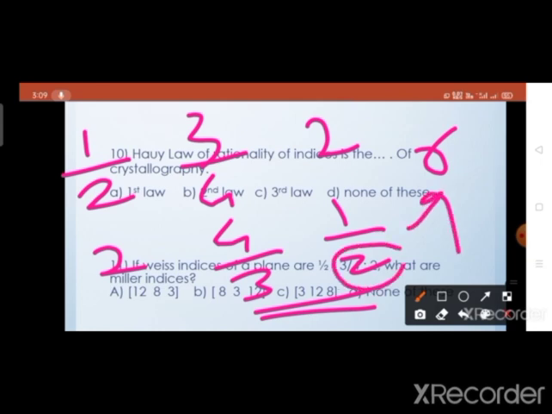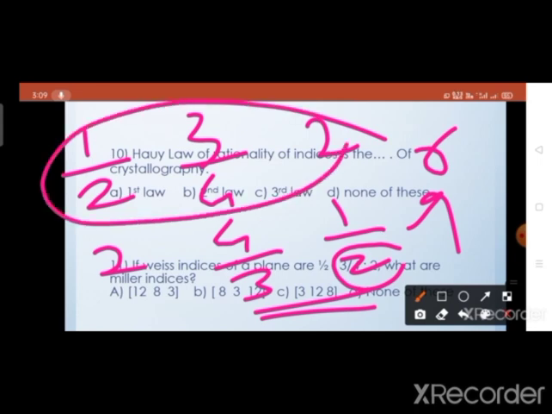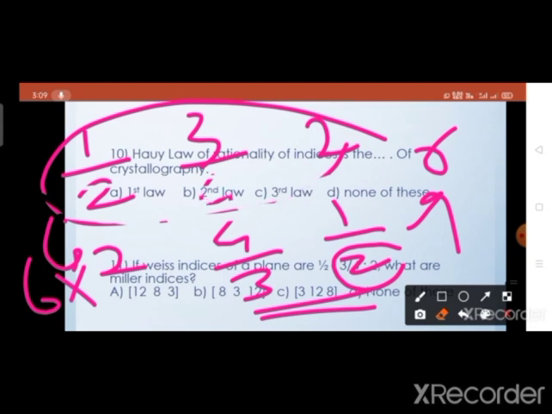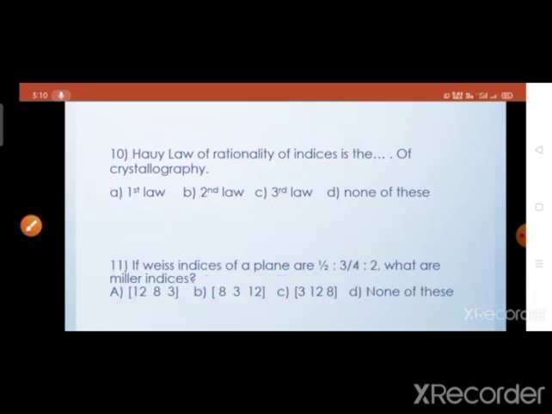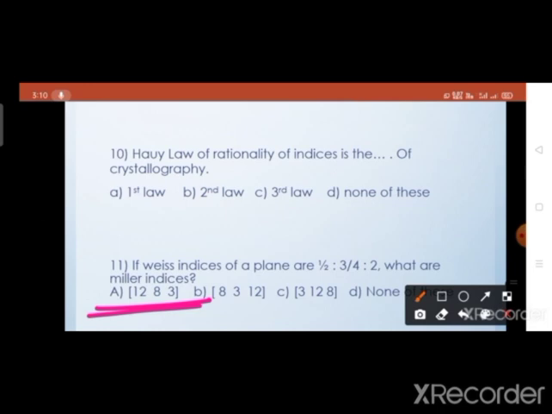So we have to multiply these by 6. 6 into 2 is 12, 6 into 4/3 is 8, and 6 into 1/2 is 3. So we got the Miller indices 12, 8 and 3. So this option is the correct one.